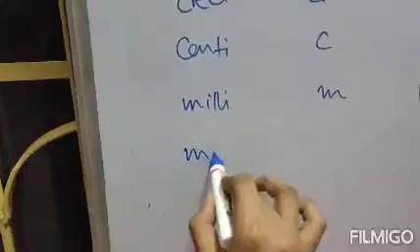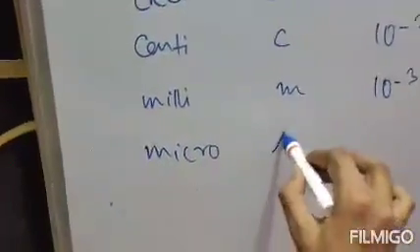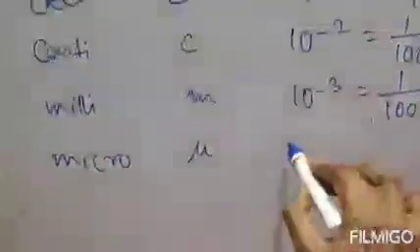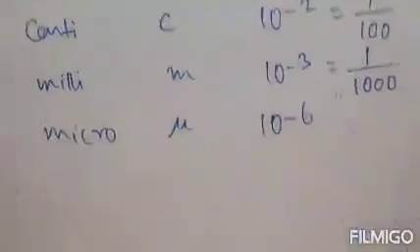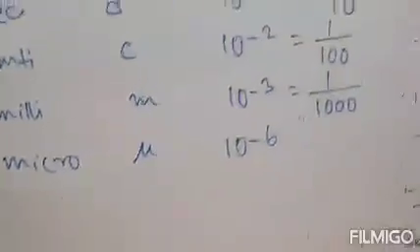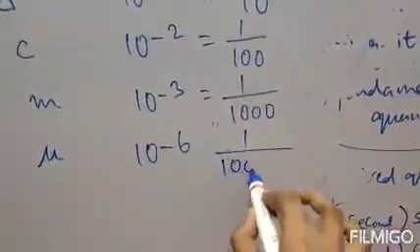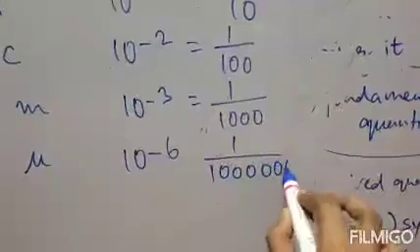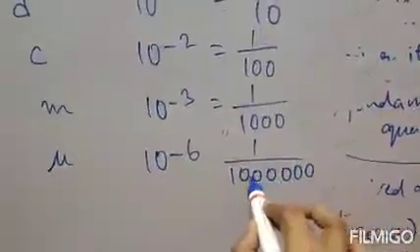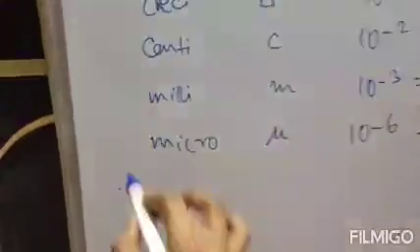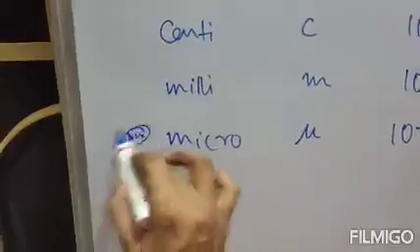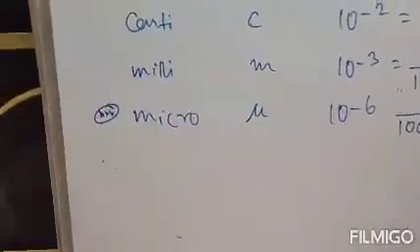Next submultiple unit is micro. This is very important. Micro is represented by mu. The value of this is 10 to the power minus 6. That means 1 with 6 zeros: 1, 2, 3, 4, 5 and 6. This is micro. This is important among submultiple units.